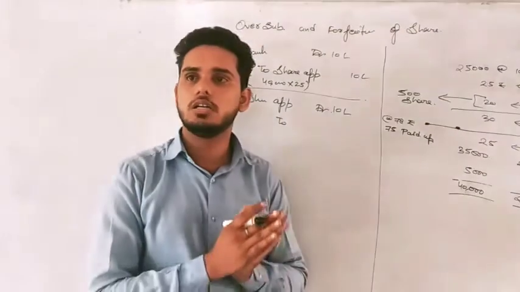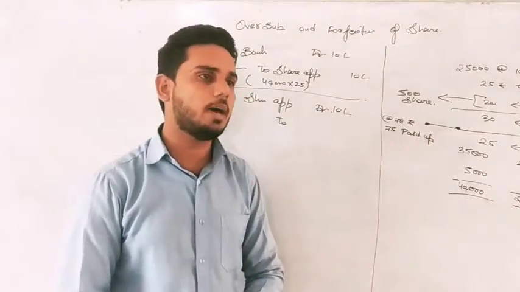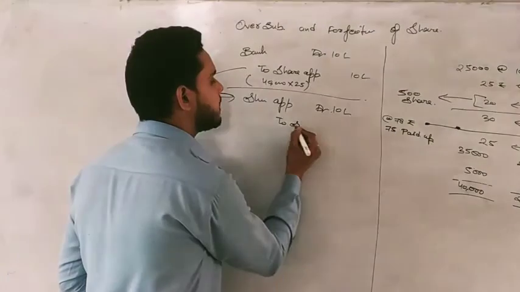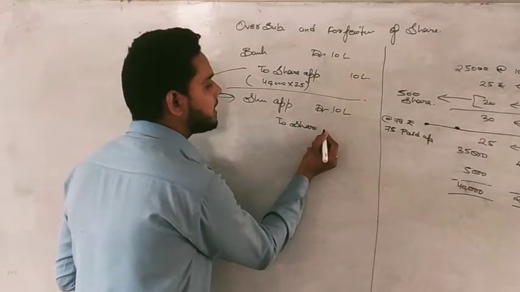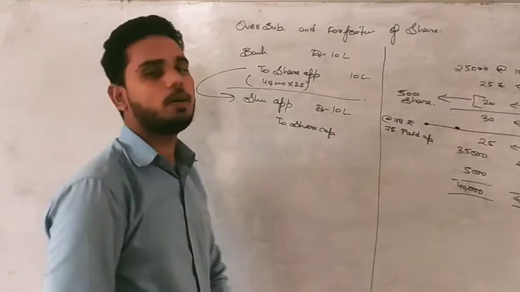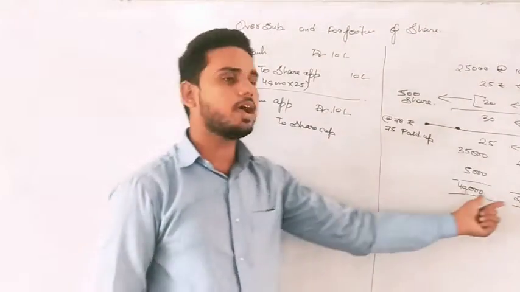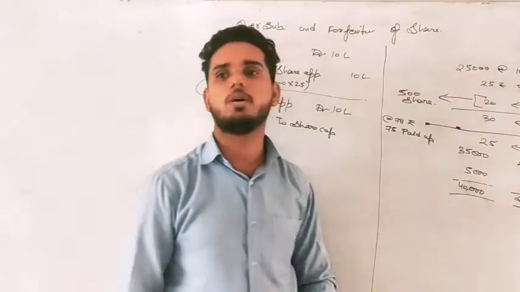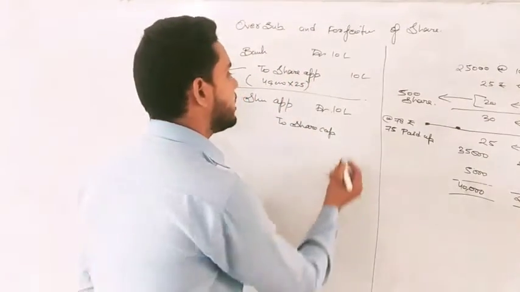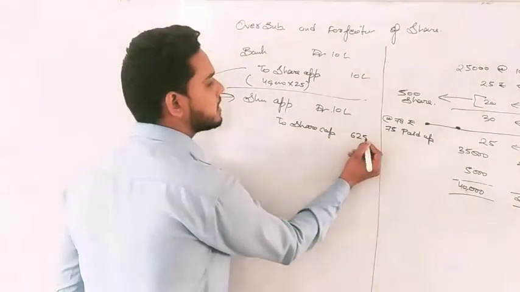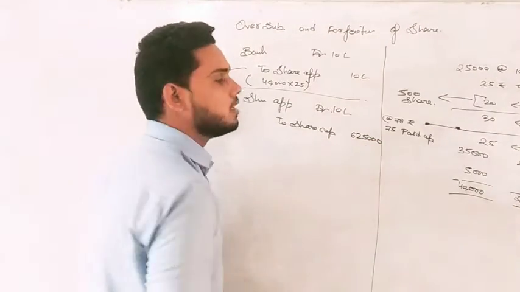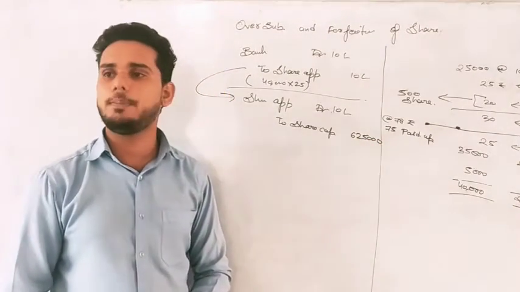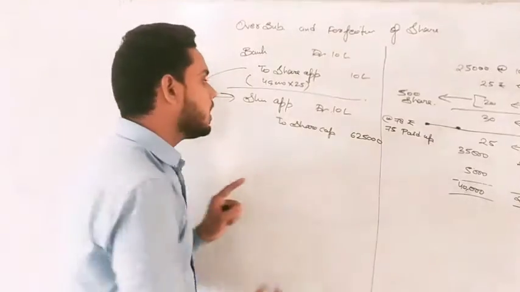Now the first thing we will do what? We will transfer the amount to share capital. And how much money can we transfer to share capital? The maximum we decided to give to the public. So we are giving 25,000 shares to the public. So 25,000 multiplied by this application amount, right? That will be how much? 6,25,000. That will be transferred to capital, right? That is easy.